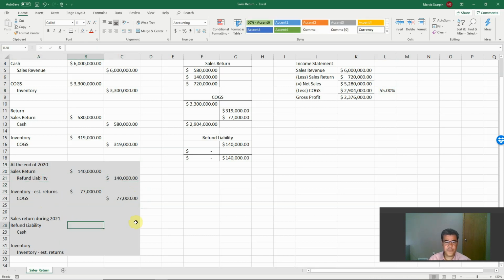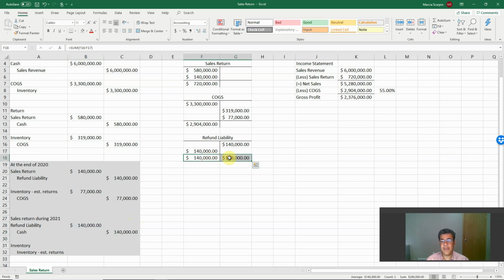The first $140,000 return in 2021: debit refund liability and credit cash. Now refund liability is balanced. Then we need to transfer this balance from estimated returns to inventory because now we have the physical unit. So here 77 and 77.